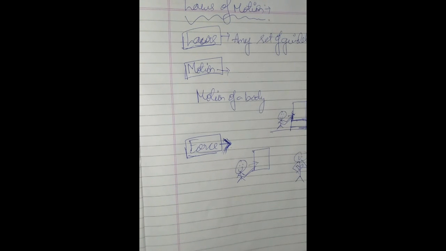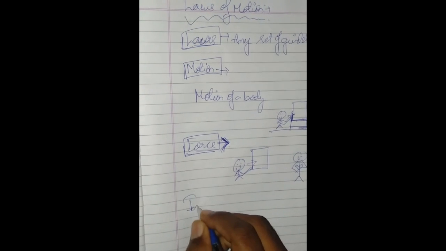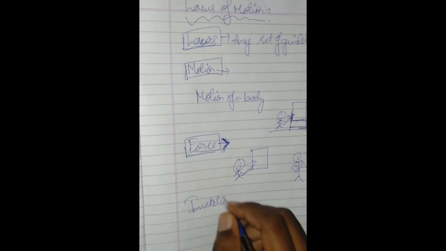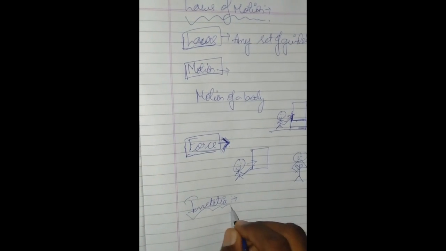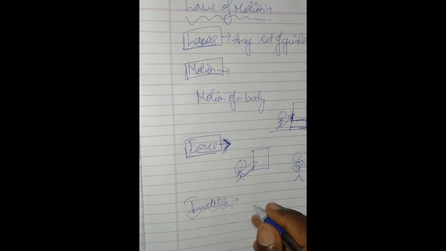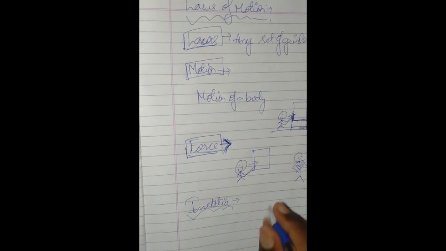Then comes the law of inertia. Another term is inertia. What is inertia? Inertia is nothing but the property of a body to remain at rest or in motion. It is the nature, the tendency of a body to remain at rest or in motion.